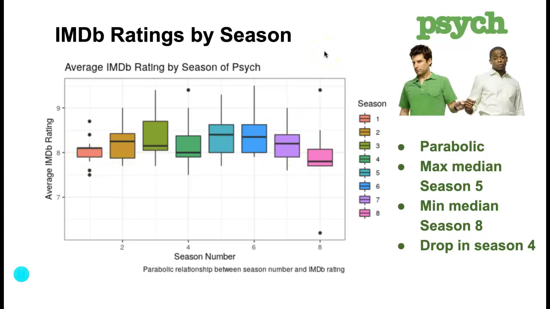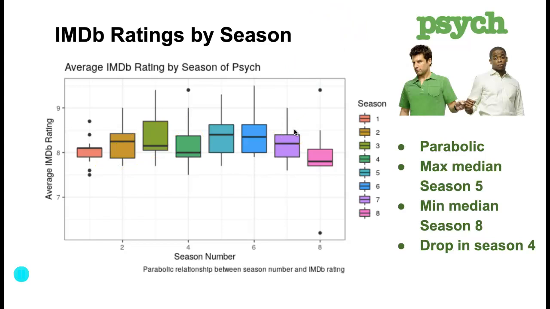And one thing about box plots, in case you're unfamiliar with them, this line here is the median, and then the box, the top of it is the upper quartile range, and the bottom of it is the lower quartile range, and then this line is the range of all the data. So this would be the maximum, this would be the minimum, and all the dots that are outside of the lines are outliers.